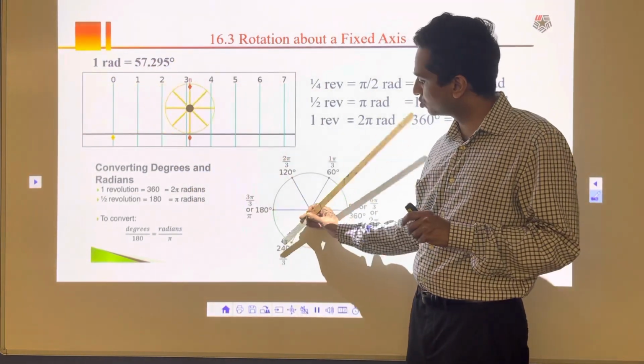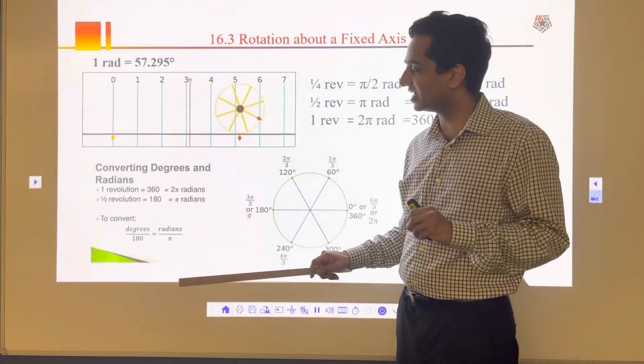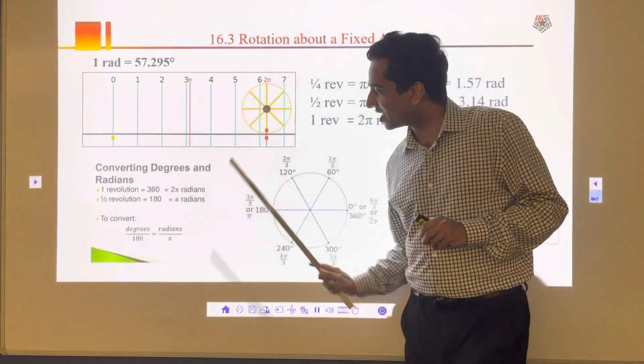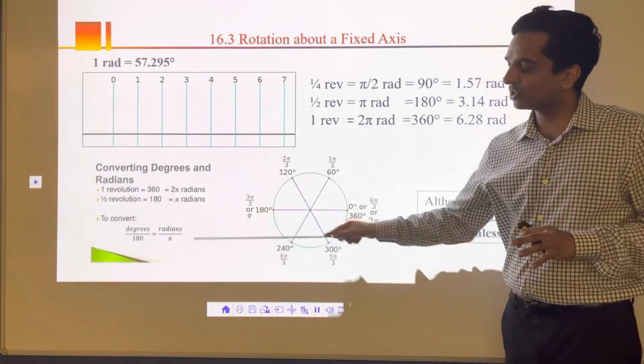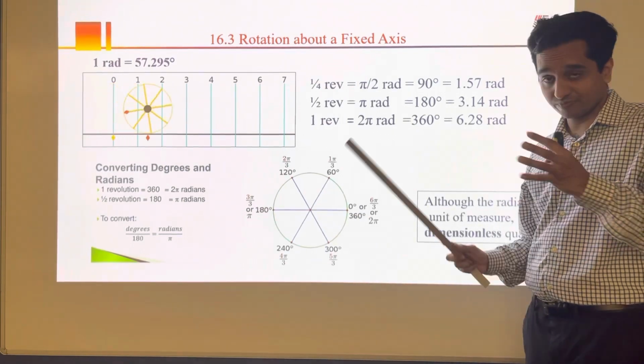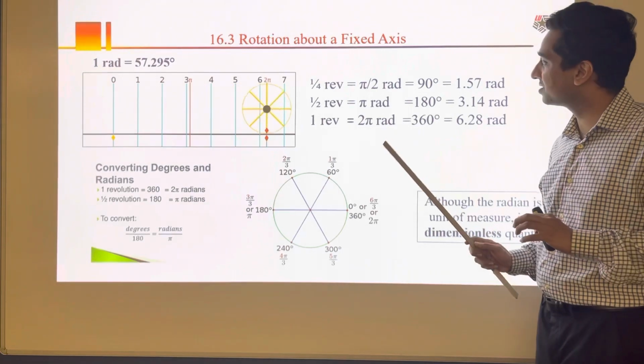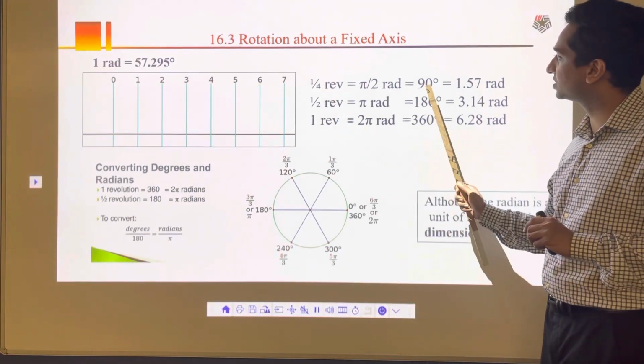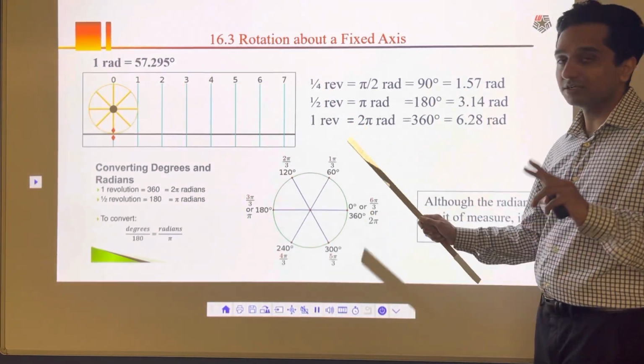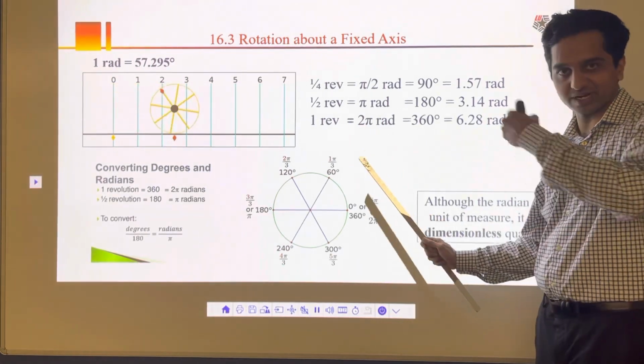So every time something moves 57 degrees, that's 1 radian. So that's my 1 radian. You need to know these conversion angles. I'm not going to teach you that here. Make sure that you understand this conversion. 1/4 revolution, 90 degrees, 1.57 radians, 2 pi radians. 2 pi radians means the entire circle.